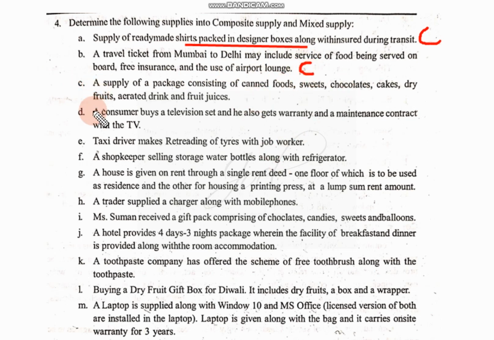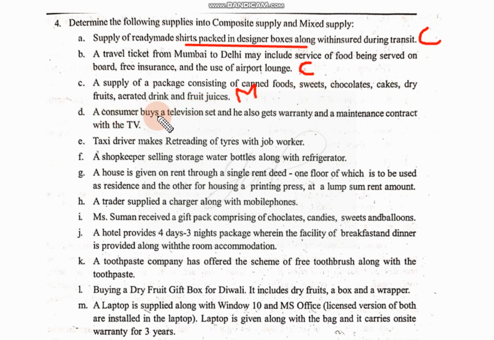Third one, a supply of package consisting of canned food, sweets, chocolates, cakes, dry fruits, aerated drink, and fruit juices. All these are separate types of items. They are not naturally bundled. You can purchase them separately, trading can be done. So this is a type of supply we'll call mixed supply. All different types of supplies are inclusive here.